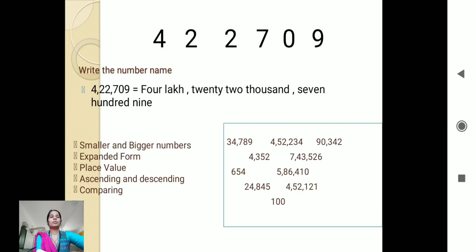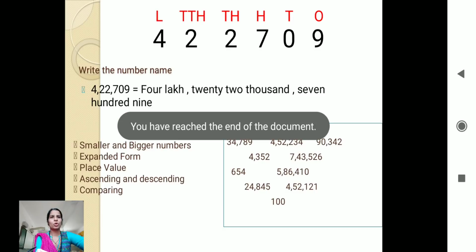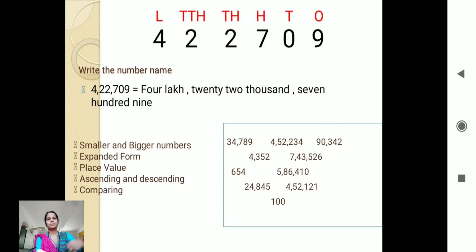We have learned what? Yes, now see here, similarly again I am writing the place value of this number. Now here in a box I have given you more numbers. Now what else have we learned in this? When we are doing with these numbers, we have learned the smaller number and bigger number. Yes, means the comparison. When we are comparing, which is the biggest number here in the box?